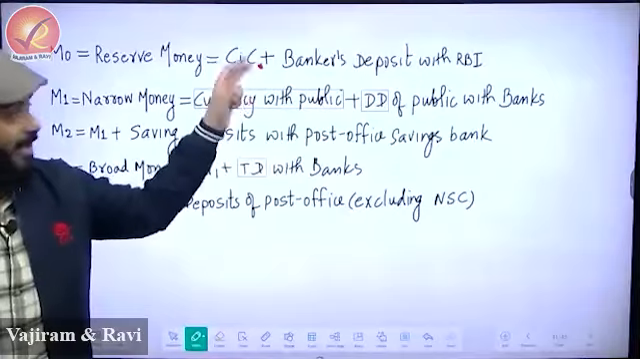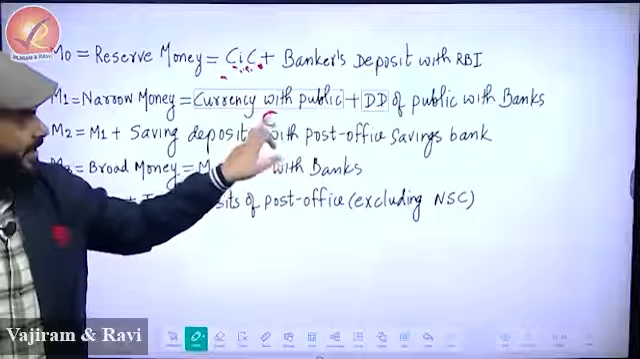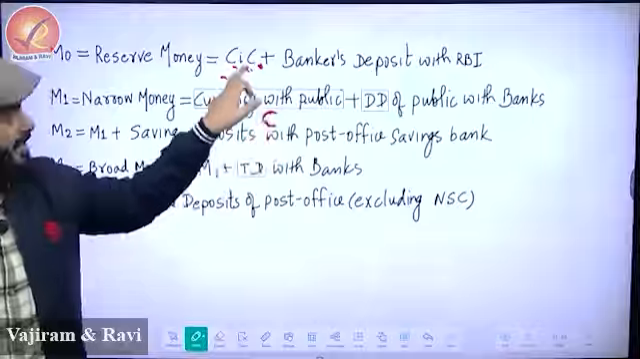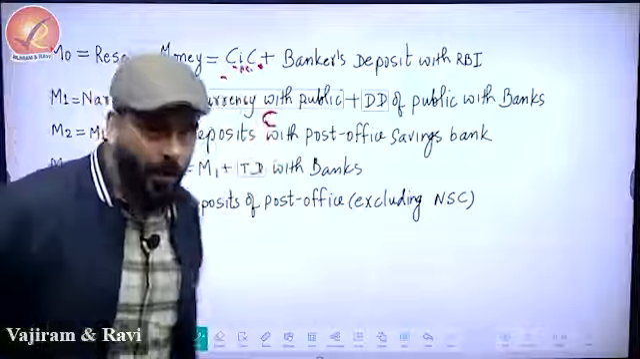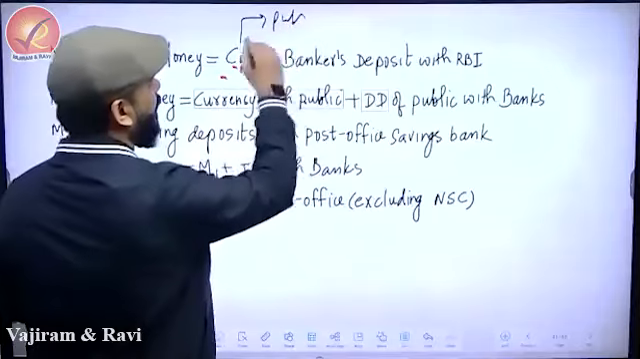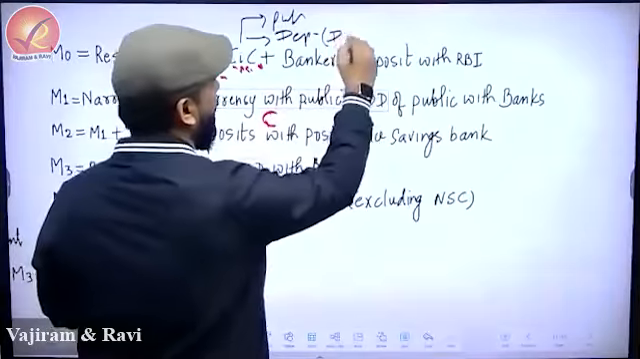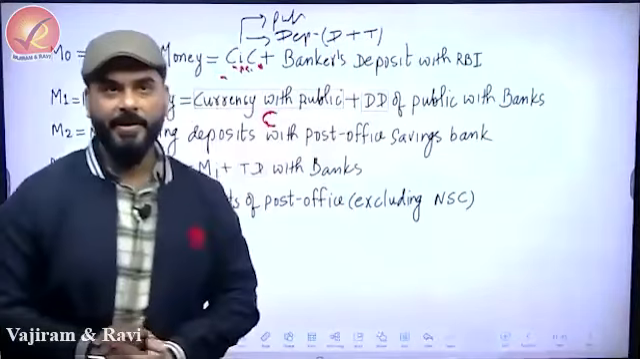So banks plus public, that's why it is CIC and it is not C. This is C, currency with public. This is currency in circulation. So how does the currency circulate in the economy? Currency circulates either with the public, or banks have some deposits. This deposit can be demand deposit or time deposit.